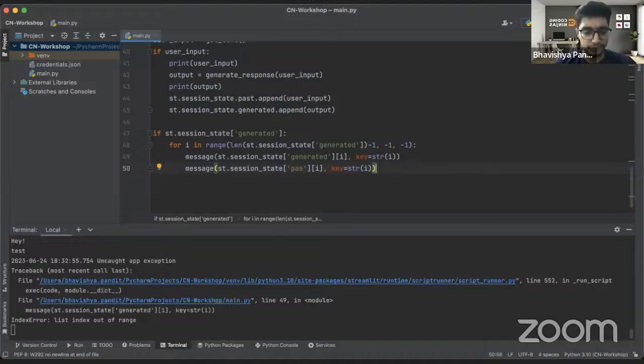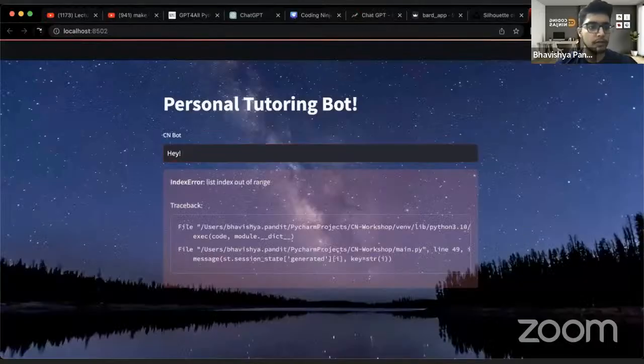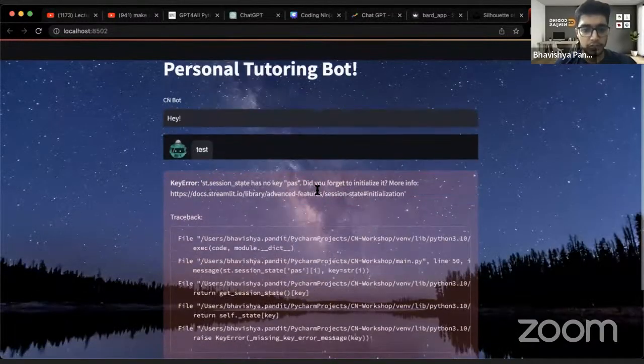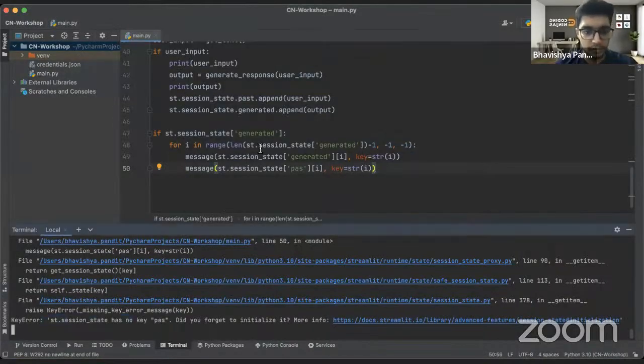Chalo, let's see the output. And oops. Session state has no key pass. Spelling mistake. Key error, session state has no key pass. So it has to be passed here. Okay. And I'll just name this something else. Something like user underscore this plus string of this, so that wouldn't have mattered, but still, both of them are different. Okay. We'll again run this thing again.